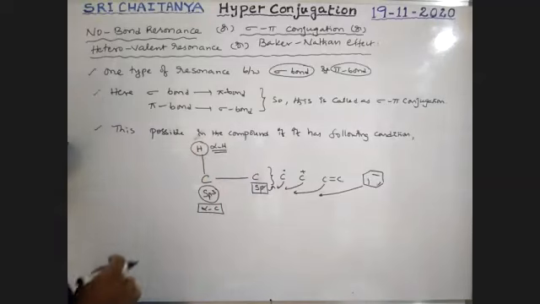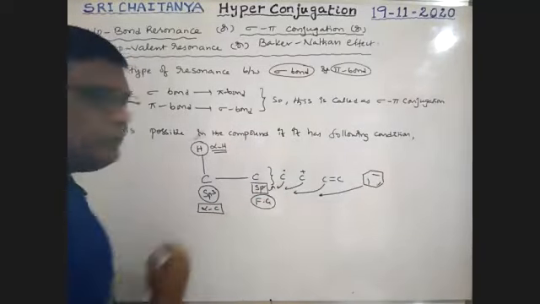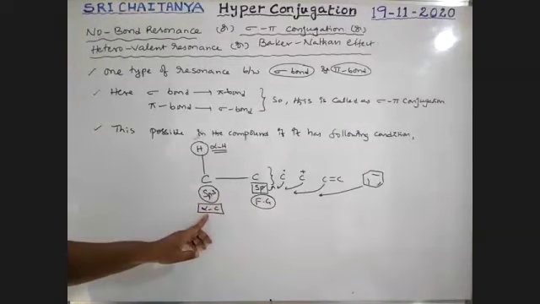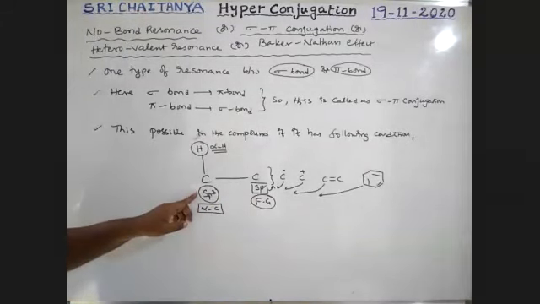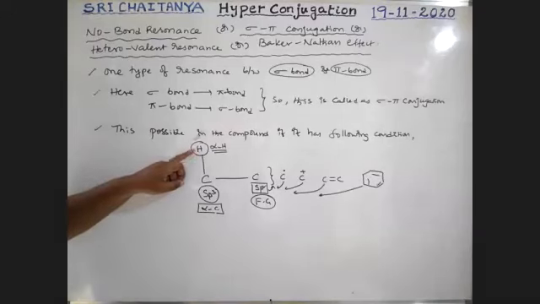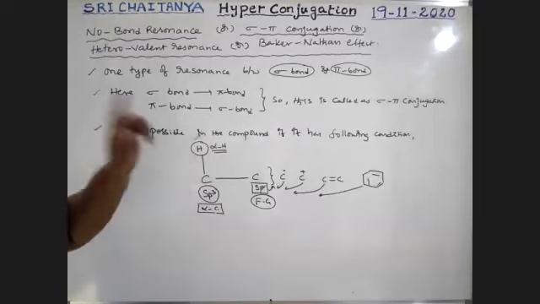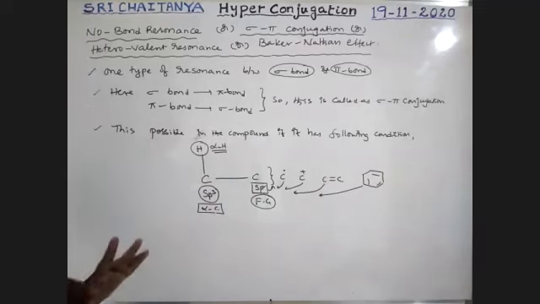The carbon directly attached to the functional group should be the alpha carbon, and that must be sp3. No other conditions are accepted here. The hydrogen attached to that carbon is the alpha hydrogen.